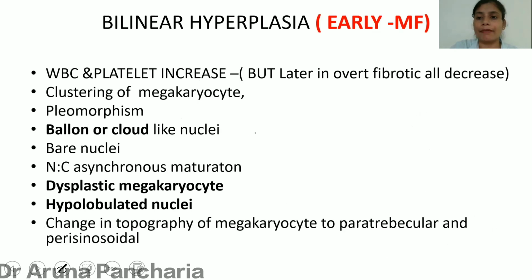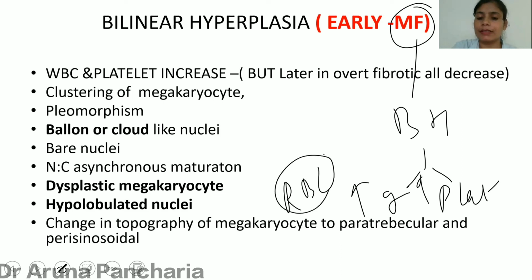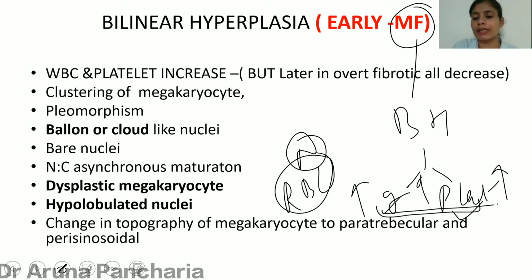And in MF, we can say it is bilinear hyperplasia because the granulocyte as well as platelet cell lineages are going to increase while the RBC series remains normal. So we can use the term bilinear hyperplasia. WBC and platelet are going to increase, but in the later condition, fibrosis, they decrease.